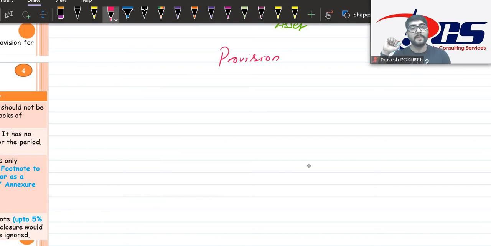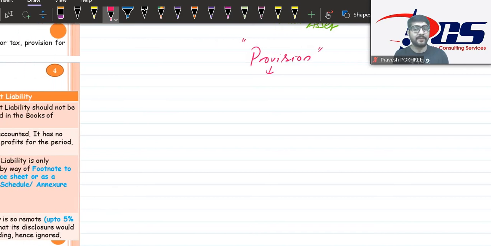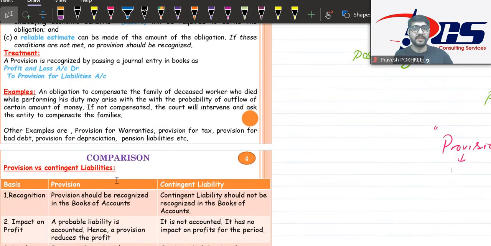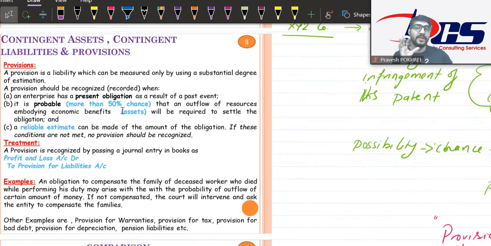Provision. Provision is nothing, it's just a liability. Okay, it is estimation of expense, it is a liability. Okay, so we have certain definition given here. I'll make you go through this definition and then I'll try to explain what is that.